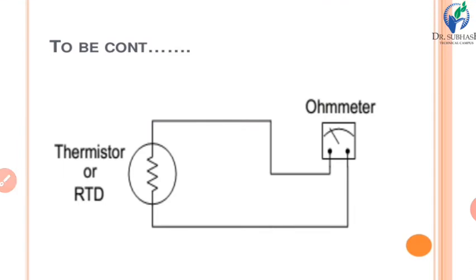Now we will discuss the thermistor. So what is a thermistor? A thermistor is nothing but one type of resistor. We can say that it is a thermal resistor. The resistance of the thermistor changes due to a change in temperature. This is the principle of the thermistor.